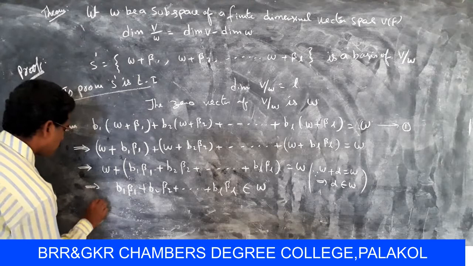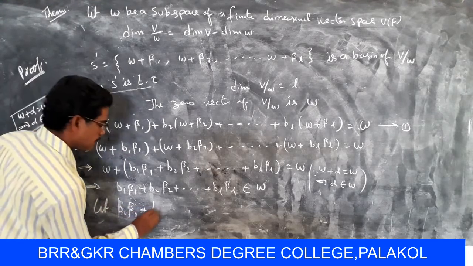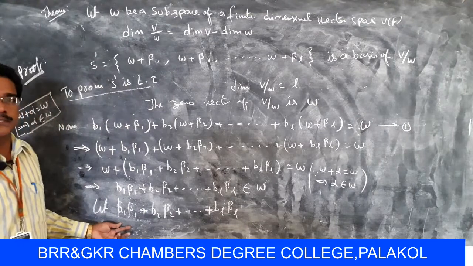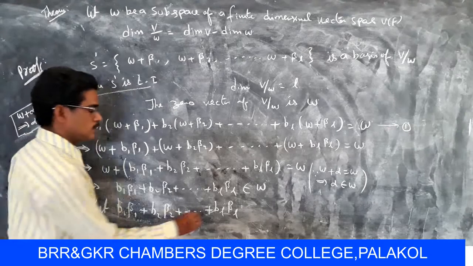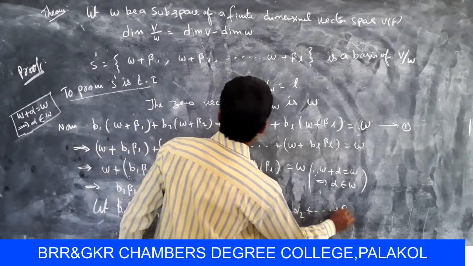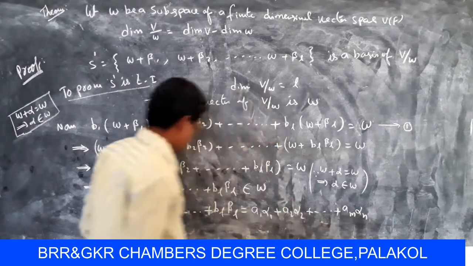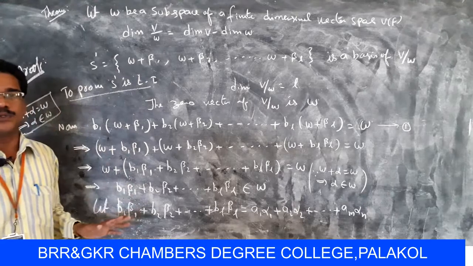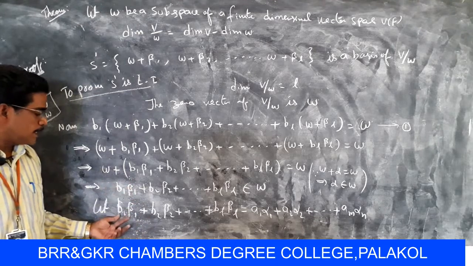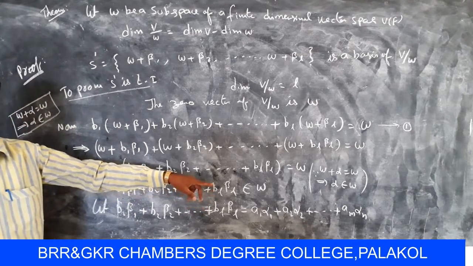Suppose b1 β1 + b2 β2 + ... + bL βL equals, suppose, A1 α1 + A2 α2 + ... + AM αM. Since any vector of W is a linear combination of elements of B, then b1 β1 + b2 β2 + ... + bL βL = A1 α1 + A2 α2 + ... + AM αM.